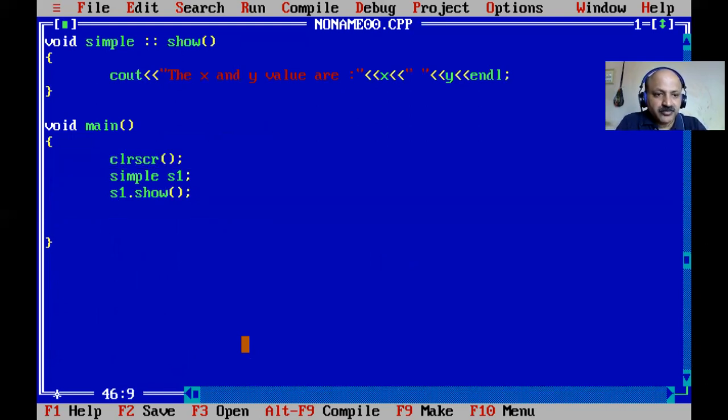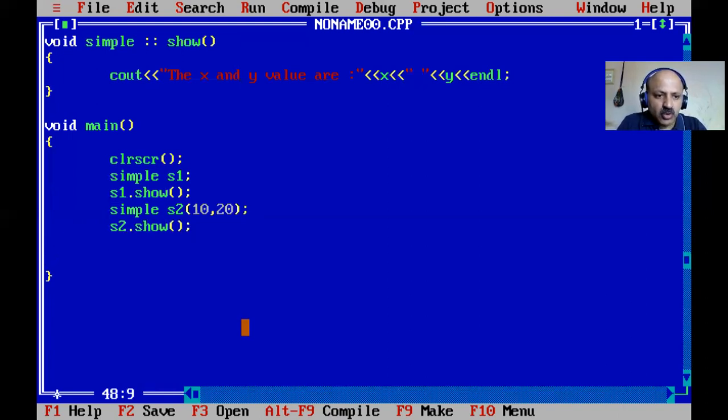Then simple s2, the second object, and here we pass static values, so that is also implicit calling. So the parameterized constructor is called and that value is initialized. Then s2 dot show, since s2 is parameterized, and then we can copy.